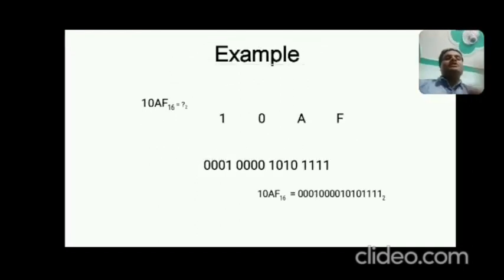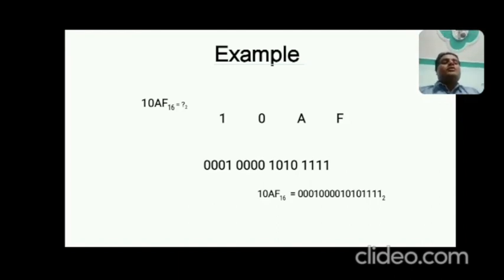Now you have an example of hexadecimal, that is 10AF. So what will be its binary equivalent? Just separate its digits: F, A, 0, 1. So now what will be the decimal value of F? You know, it is 15 in hexadecimal.